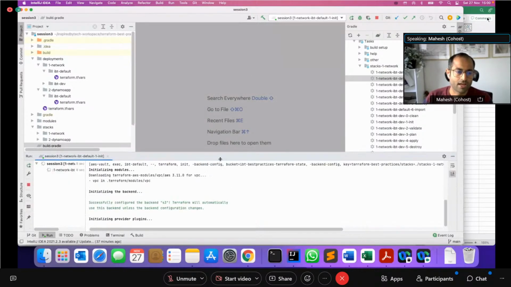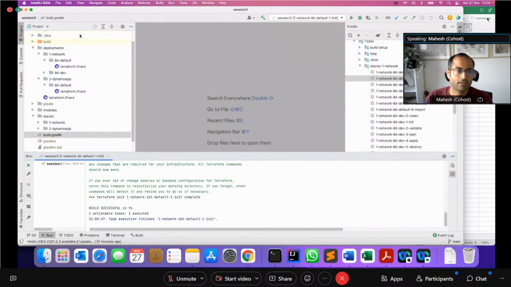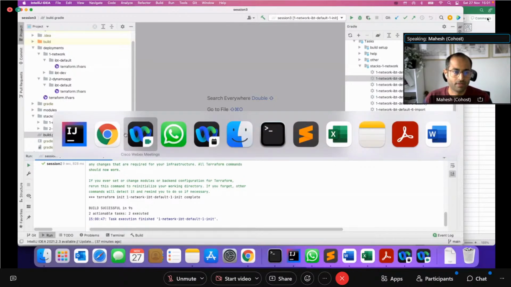So basically, this is just a handy script that I use to then use this repository structure to create targets. So I can just run that target against a particular account essentially. So I can do Terraform init, plan, apply right from here within the IDE. Validate is something I'll talk about shortly later on as well. But this is basically how you organize your code using the structure that I mentioned.